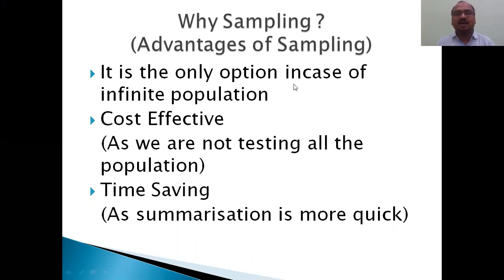It is the only option in the case of an infinite population. Infinite means a large number of population. There is no other option. You have to take a sample, test it, and give the result for the entire batch. It is very cost effective and cheaper, because we are not testing the whole population. Only 5 tablets I will take for the hardness tester, 20 tablets for the weight variation test. So it is cost saving and also time saving, as summarization is quicker.